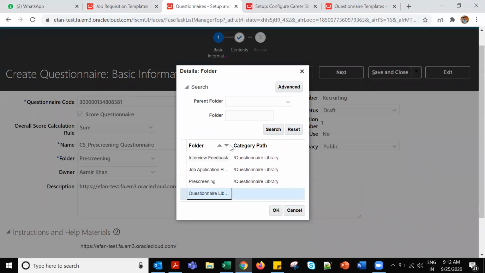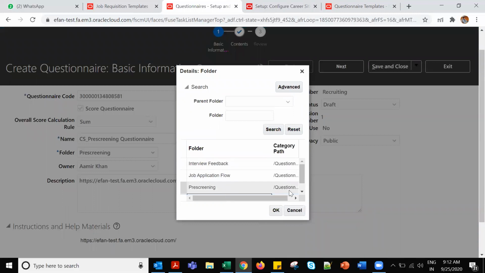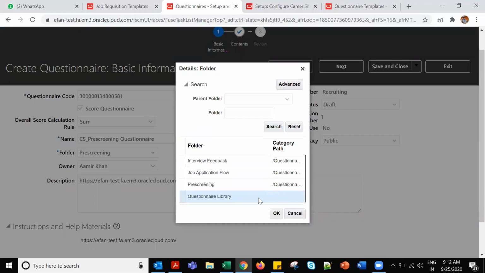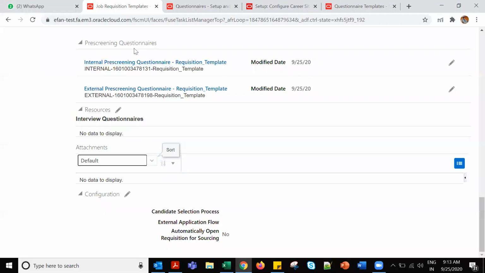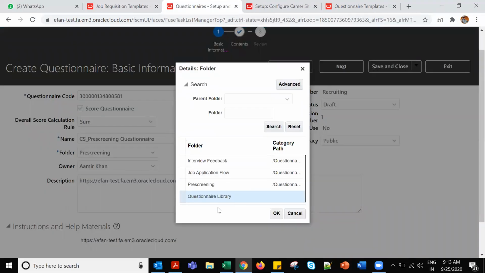No, question library, pre-screening, job application, interview feedback. So it will be given under job requisition, like sections, interview related or pre-screening related. It will be for interview. Job application is for the career site where the candidate will be filling in, and this is pre-screening. This is here in pre-screening. You are seeing the pre-screening questionnaire, right? Here the interview questionnaire is also there, right? Under the job requisition template.